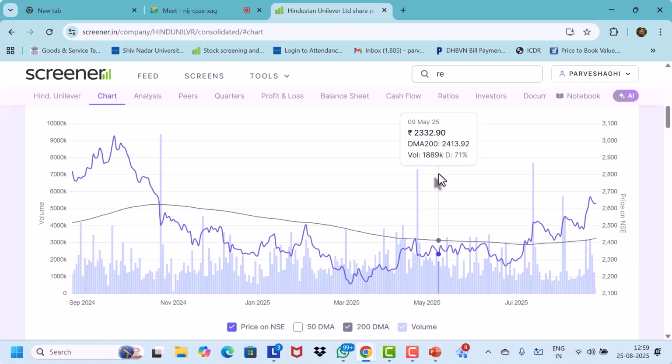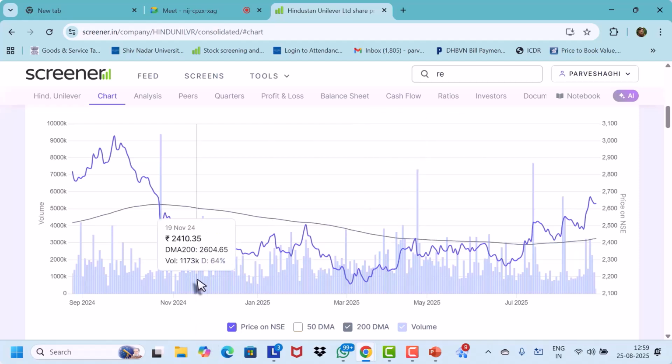Okay. I already recorded this, so you can just keep listening so that you can understand. So now we come back to the Hindustan Lever chart.